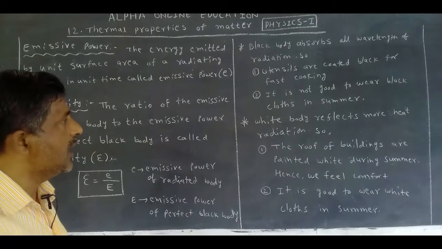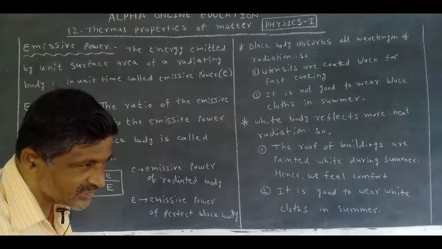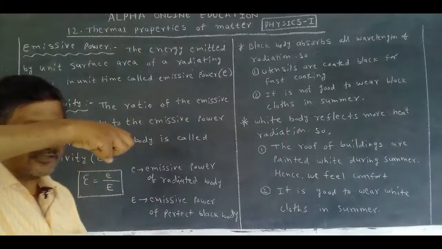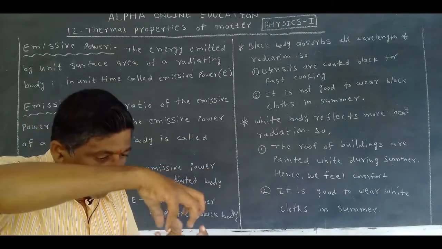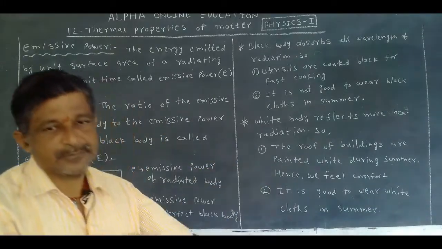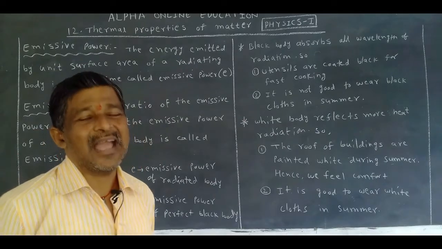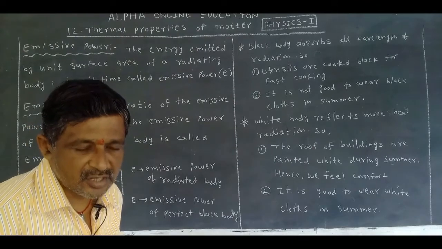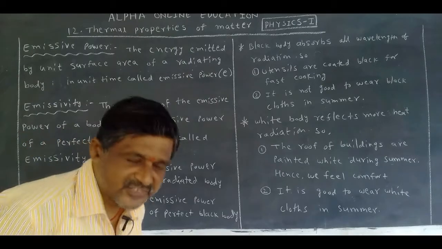Why? A black body absorbs all wavelengths of radiation. When we put it on a flame or a stove, it absorbs all the wavelengths, so the cooking is very fast. That's why utensils are coated black: the black absorbs all wavelengths of radiation and cooking is very fast.